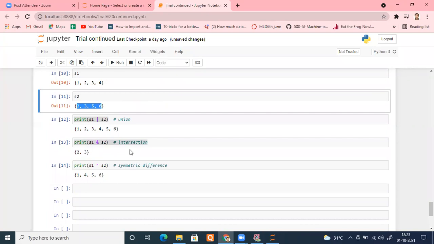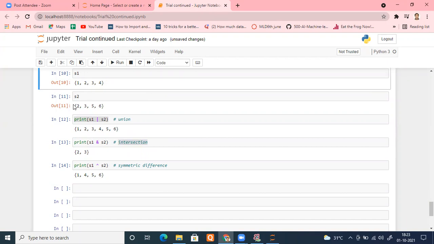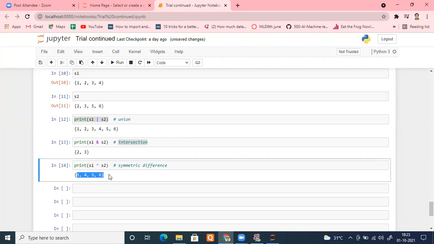For the common elements, you go with intersection. For the uncommon elements, which are not common in both of these, what are they? 1 is not in S2, so it is counted. 2 is in both, so it will not be counted. 3 is in both, so it will not be counted. 4 is not in S2, so it will be counted. And 5, 6 are not in S1. So what I'm getting is 1, 4, 5, 6. It will be available here. I hope it is okay with everyone. Please tell me.